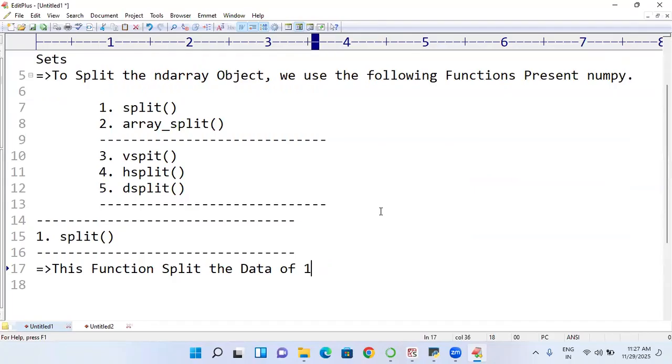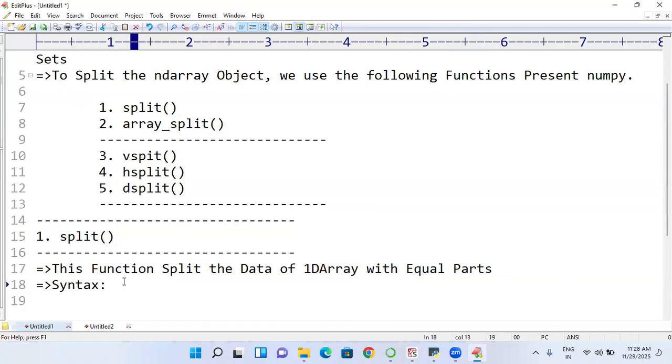I can apply this split on 2D also. It will split the data of 1D array into equal parts. This is very, very important. Equal parts it will divide. So what will be the syntax of it? Online students, what will be the syntax of it? I am going to write it. Syntax.